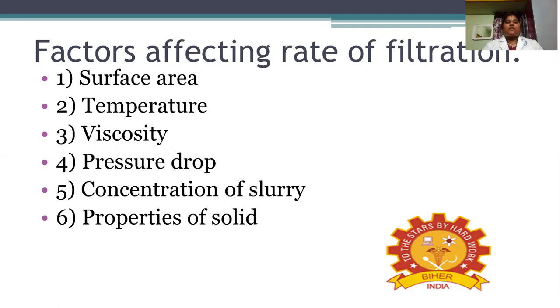Then concentration of slurry, how will it affect the rate? If the concentration is more, the rate of filtration will be lesser, so it is inversely proportional. Then properties of the solid, based on its sticky or non-sticky nature. If it is a sticky particle, the rate of filtration will be lesser. If it is a non-sticky particle, the rate of filtration will be more.